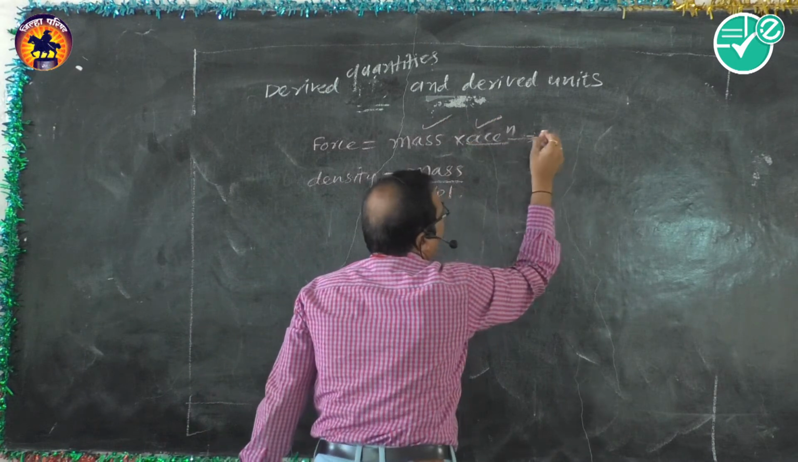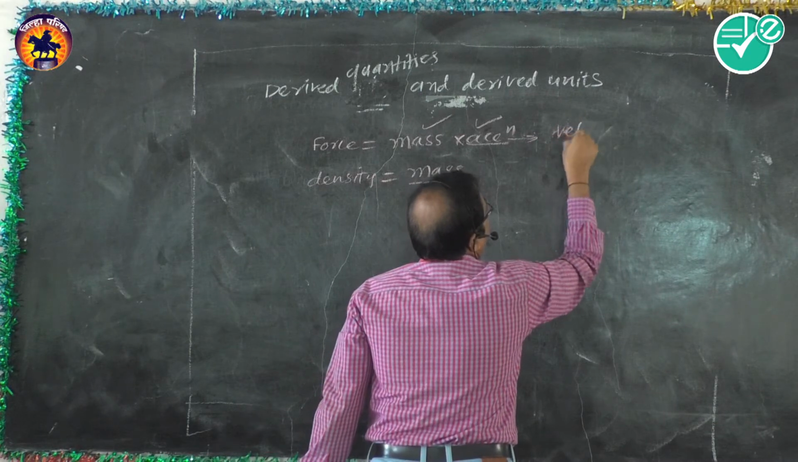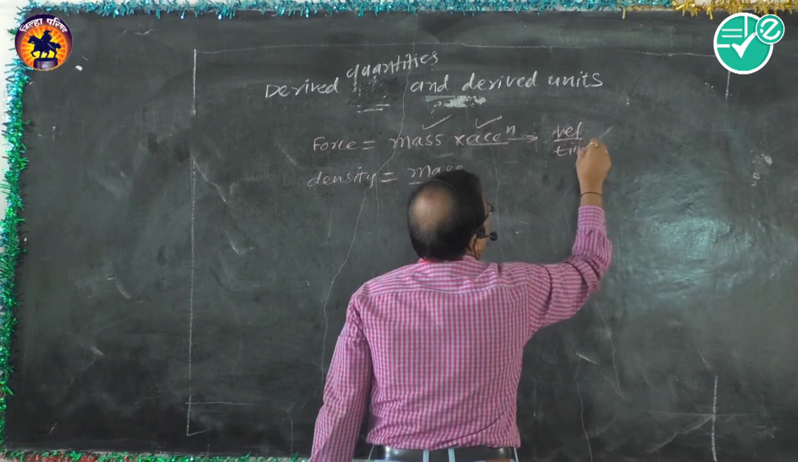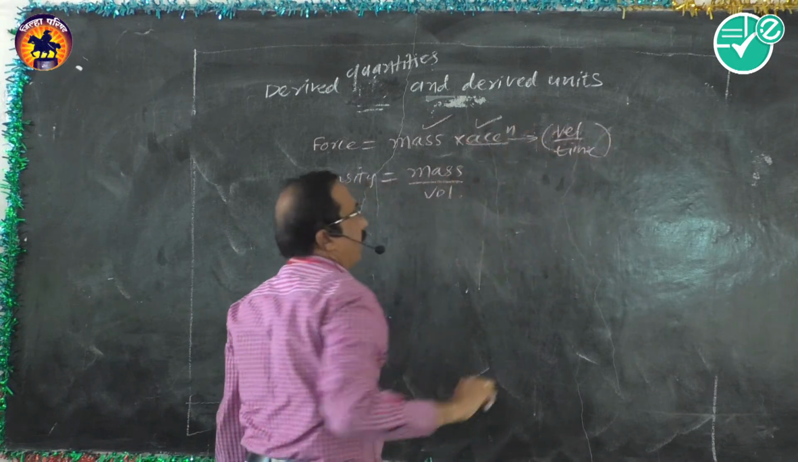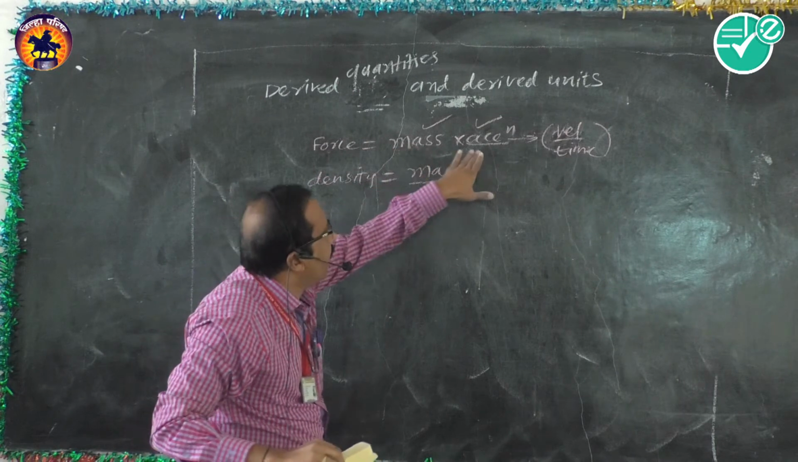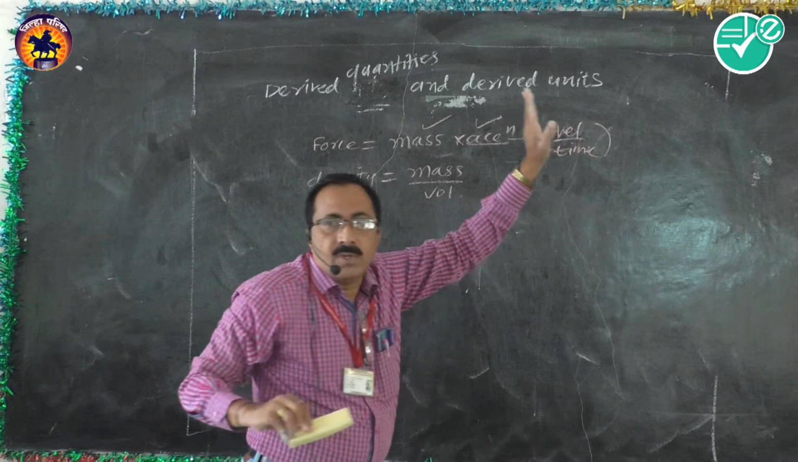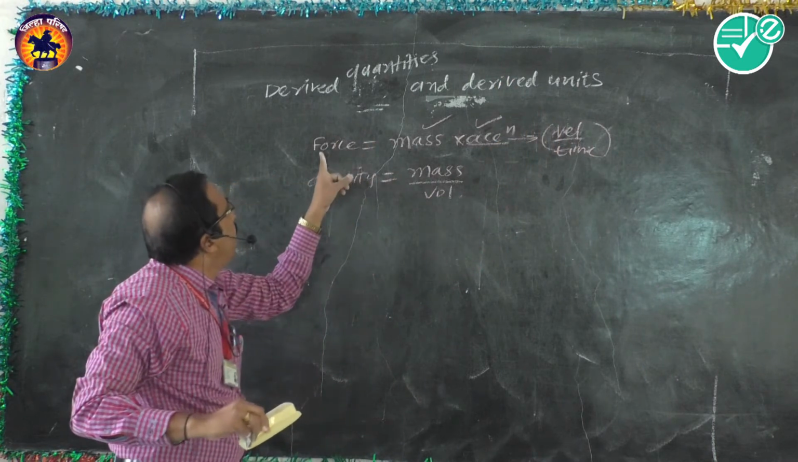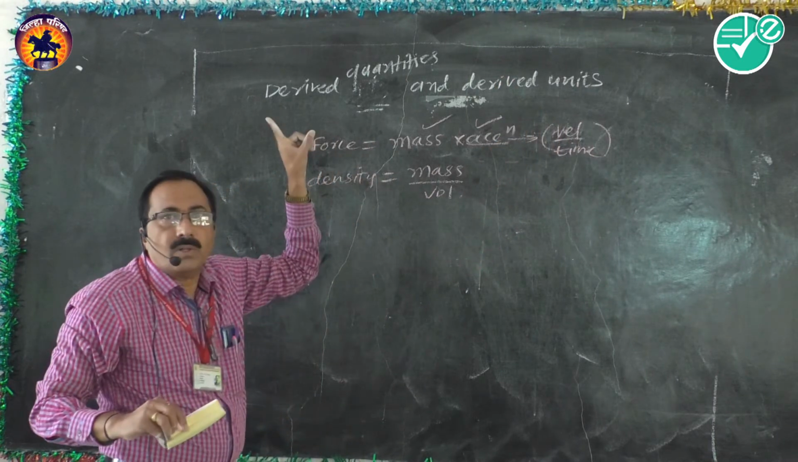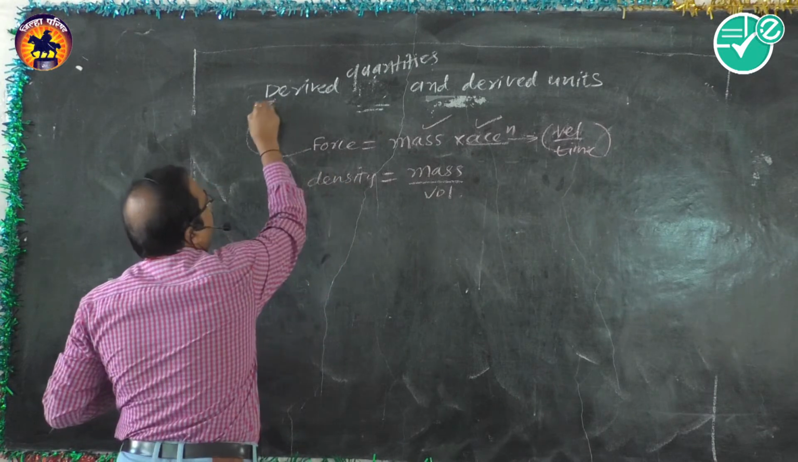Acceleration again depends upon, what is meant by acceleration? It is the rate of change of velocity with respect to time, isn't it? So velocity upon time in short. So this force depends upon mass and acceleration, ultimately on velocity, ultimately on displacement and time. So this is the dependent quantity and not the independent quantity. This is a dependent quantity, so this is called a derived quantity.